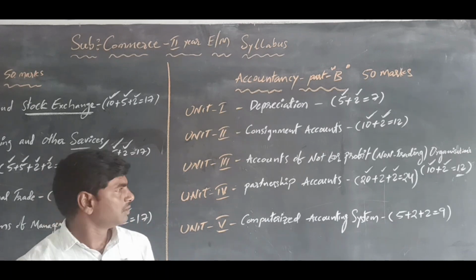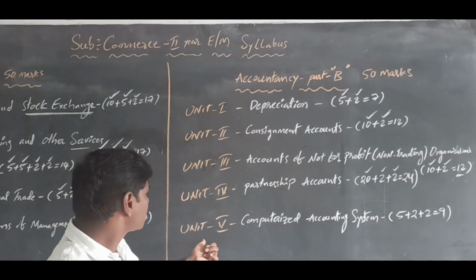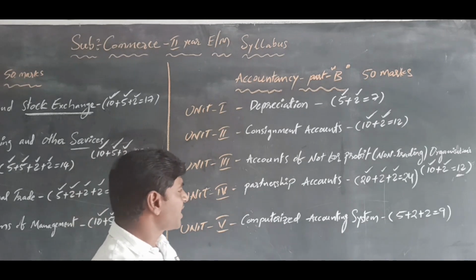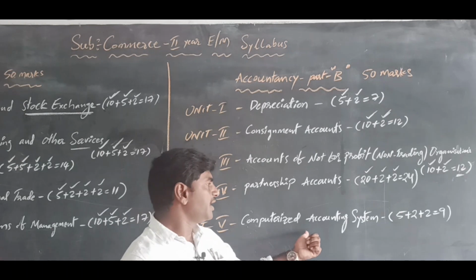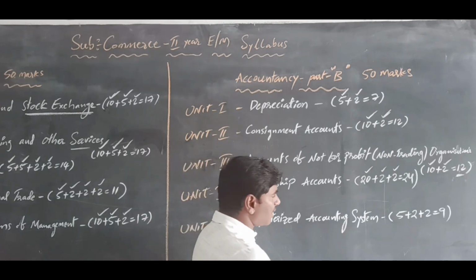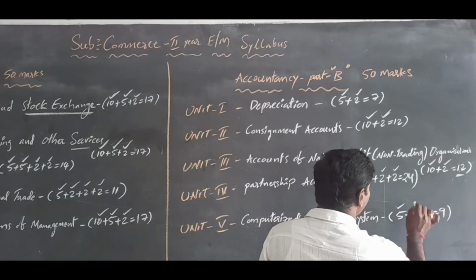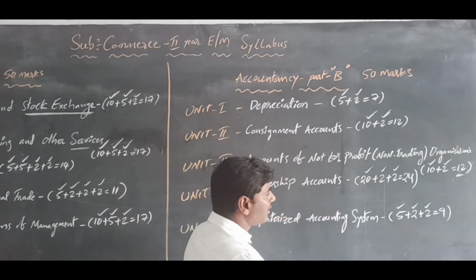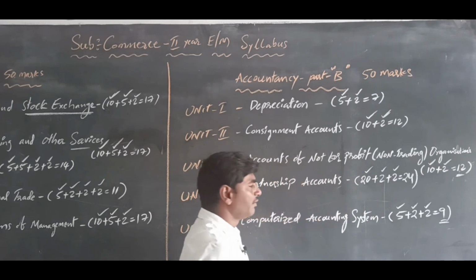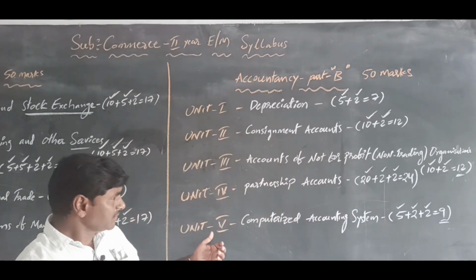Okay, next the last unit, computerized accounting systems. It is a totally theory chapter. In this chapter we get 5 marks, 2 marks and 2 marks, totally 9 marks.